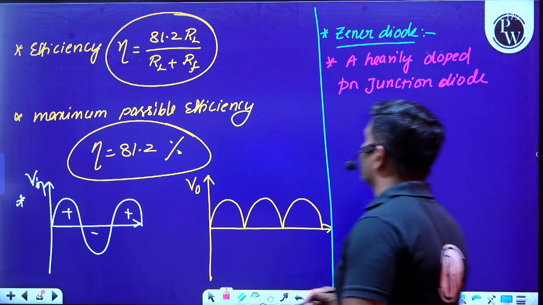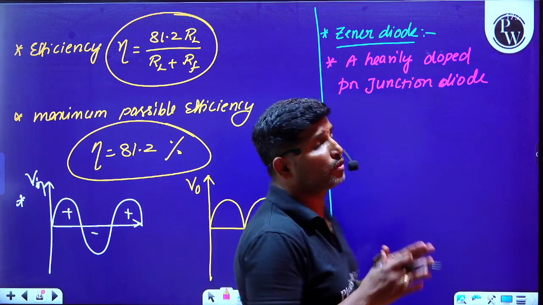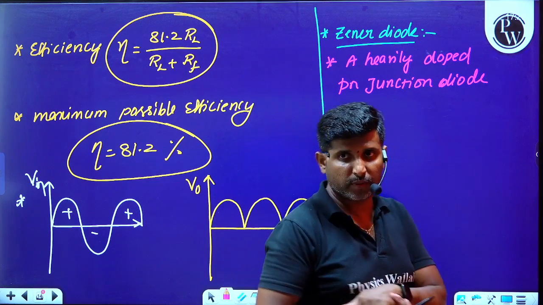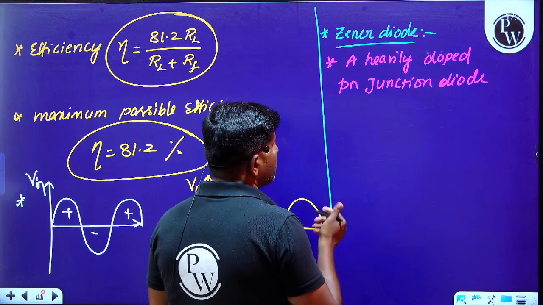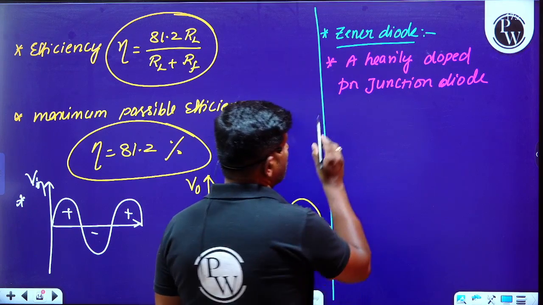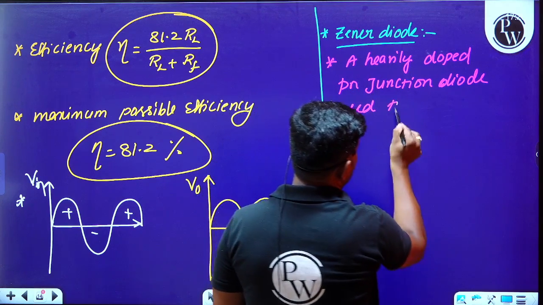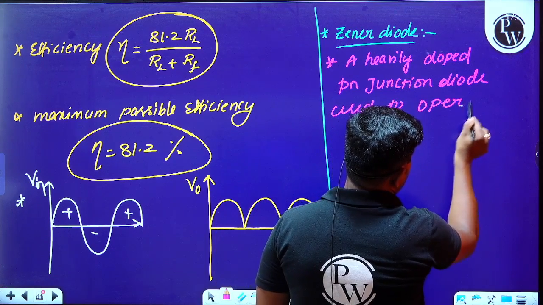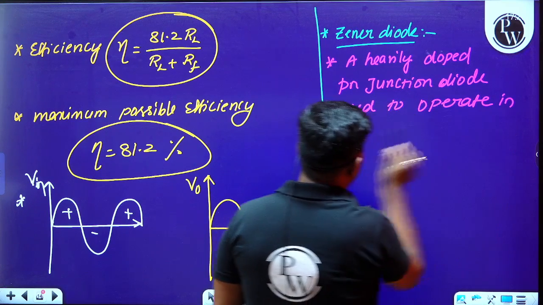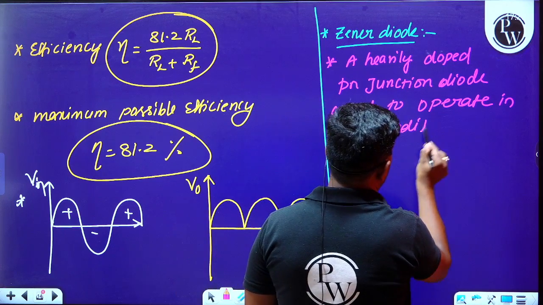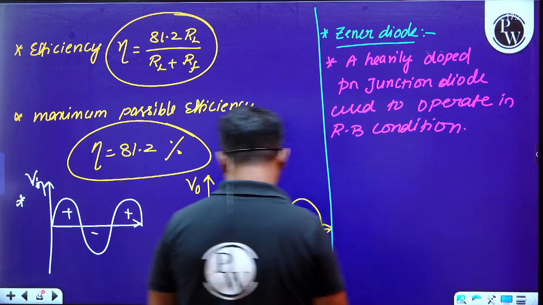A heavily doped PN junction diode which is used to operate in the reverse bias condition. Is it clear? Therefore, a heavily doped PN junction diode used to operate in the reverse bias condition is called a Zener diode.